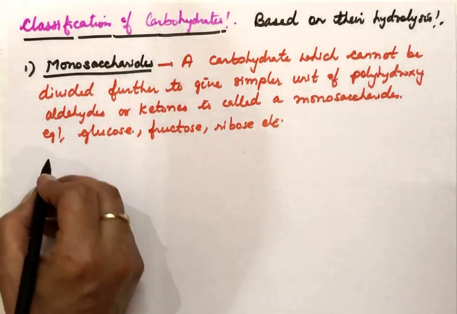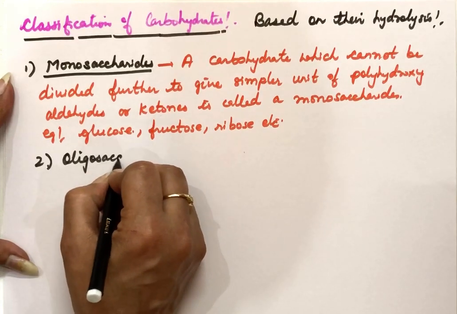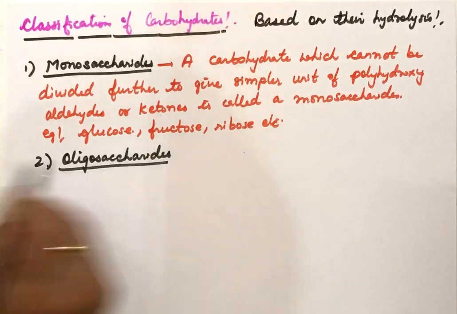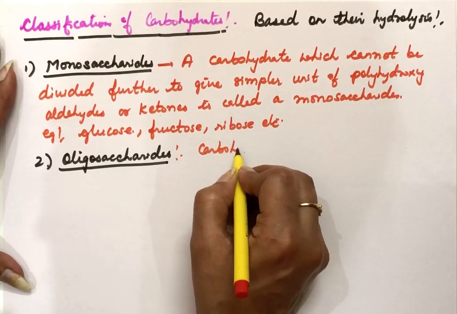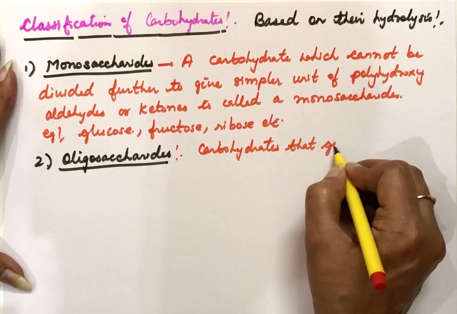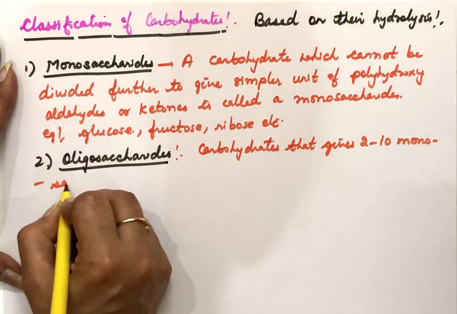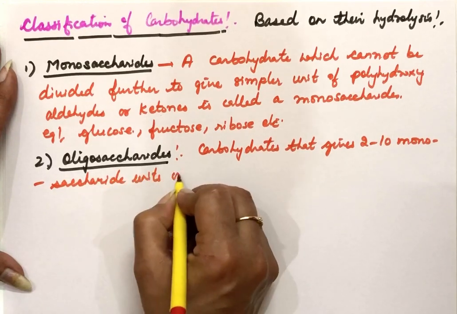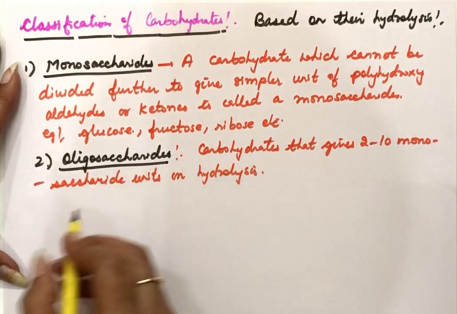Next, after monosaccharides, we have the second type, oligosaccharides. Carbohydrates which on hydrolysis give 2 to 10 monosaccharide units are known as oligosaccharides.